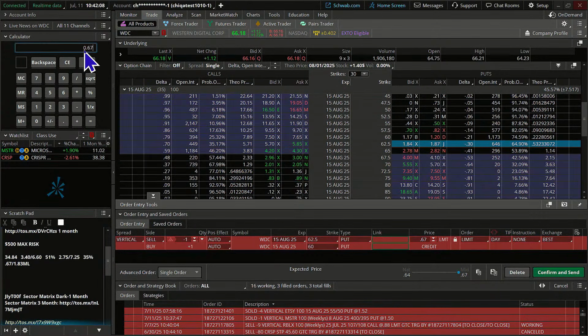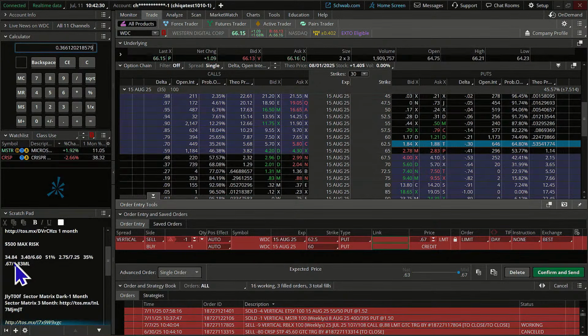So we've got 67 divided by 1.83. That gives us a value of about 36%. So some traders might like that. If you're somebody that wants 40%, you might be a little more aggressive. If you're willing to settle for something lower than that, you might choose a strike that's a little bit more out of the money. We're going to go with this one here, though, with the 66%.